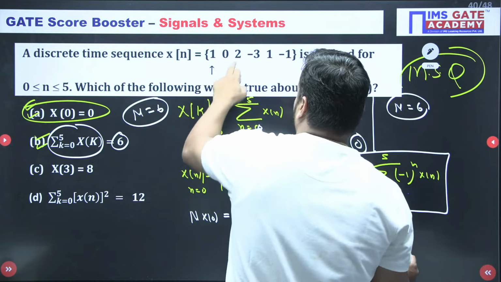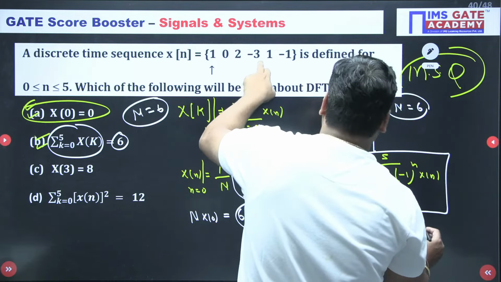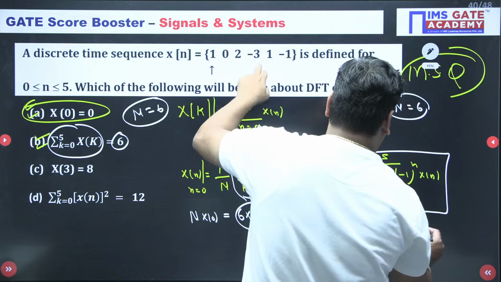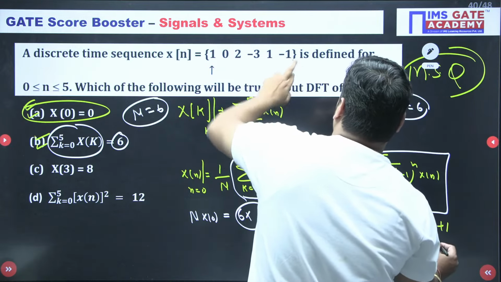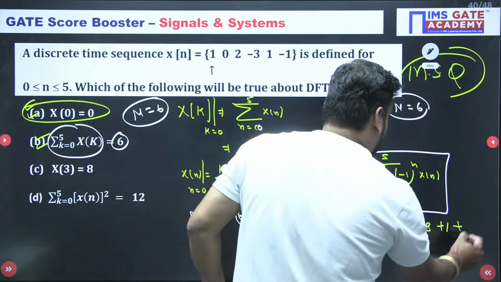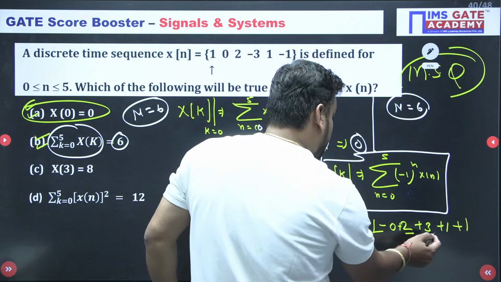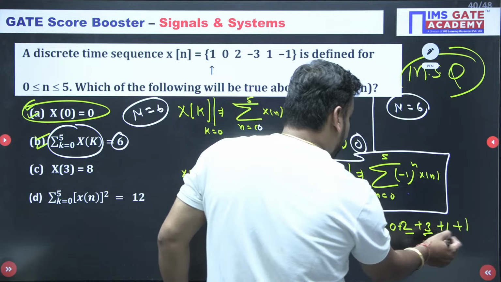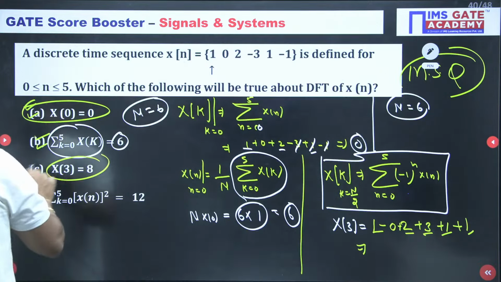This is 0, 1, 2, 2 value is plus only, but next location is minus sign, so minus 1 and minus 3 plus 3. The next is plus 1, and last location 5, minus 1 to the power 5, minus 1. So minus 1, this also gives plus 1. So ultimate answer is 2 and 1, 3, 3, 3, 6 plus 7 plus 8. So exactly same, sir, 8. So it means C is correct.